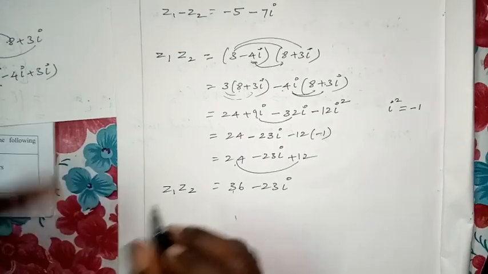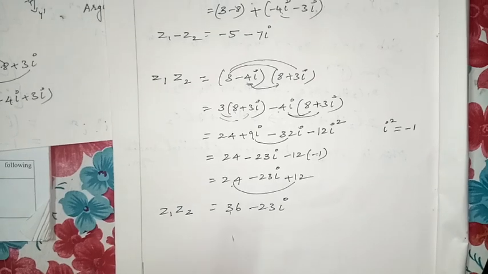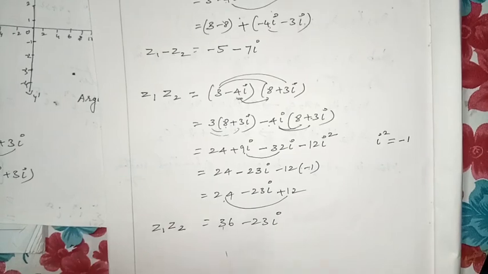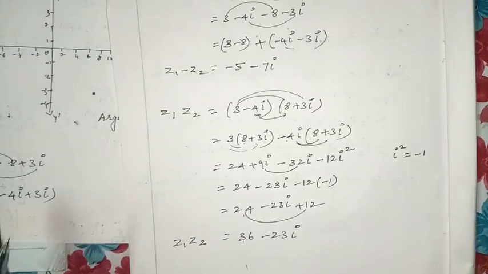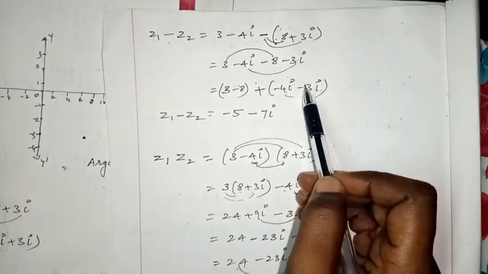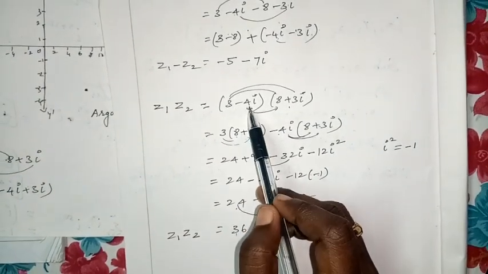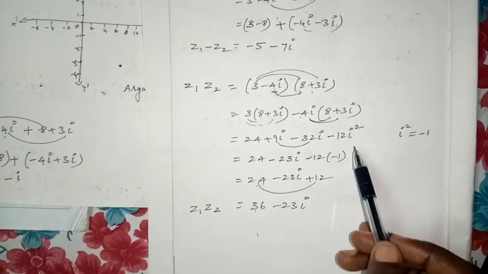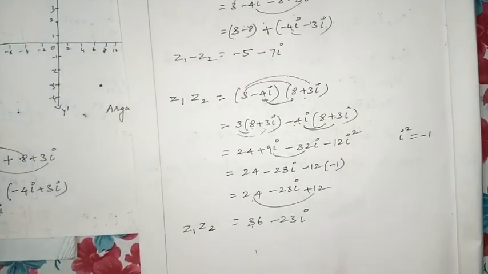Any doubt? You know how to add, subtract, multiply. Divide I will take later. These three operations are very important: addition, subtraction, multiplication. Is it clear? Addition you have to do directly. Subtraction means second part minus second part, and then as usual multiply the first part by the second part fully, and the first of the second part by the second part fully. Then as usual you will get real and imaginary. We have to add or subtract depending upon the numbers and symbols.